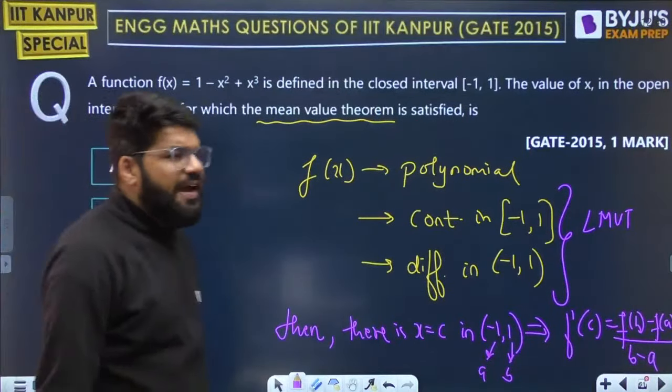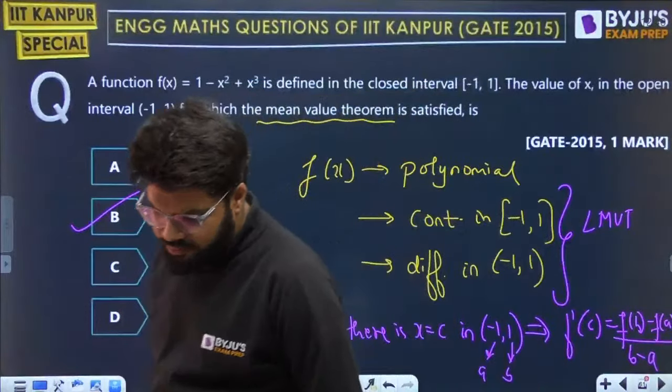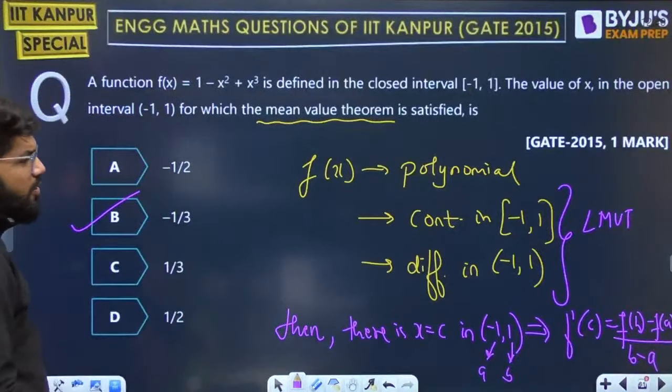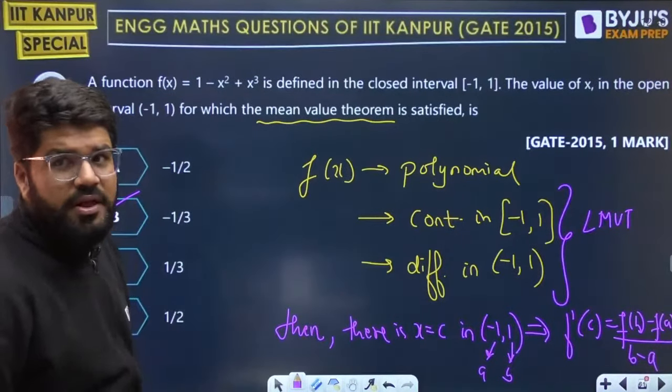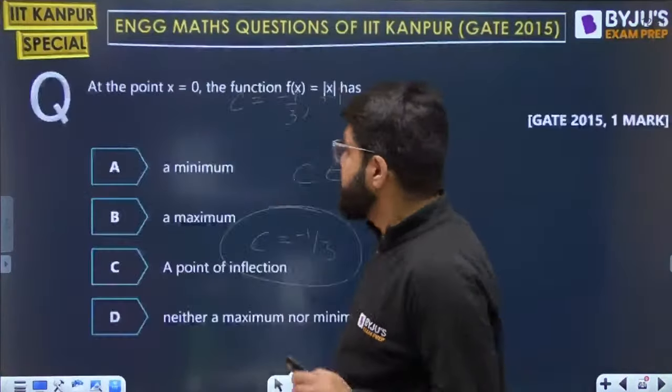Now, why open interval, why continuity for closed interval, all this I have covered in a session on mean value theorems. It's available on YouTube. You can search it. Right now let's focus on the important bullet points and solve the question. So minus 1/3 is the correct answer, dear. This is a question based on the mean value theorem. What is the next question we have?